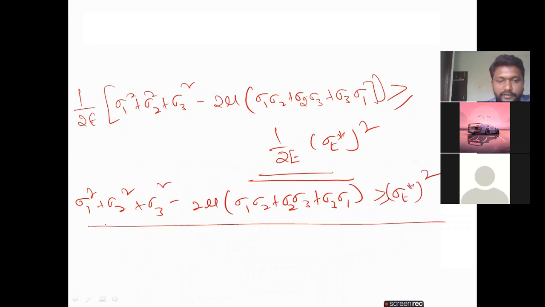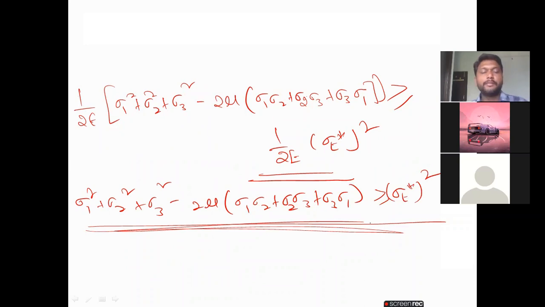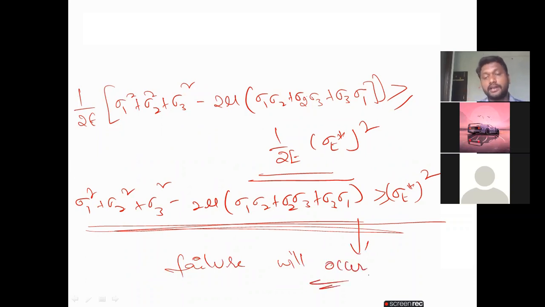This is the condition we have to satisfy for the maximum strain energy theory. In the problem they will give directly sigma 1, sigma 2, sigma 3 and sigma t star. If the condition is satisfied, definitely failure will occur. If not, the failure will not occur. Like that you have to calculate.